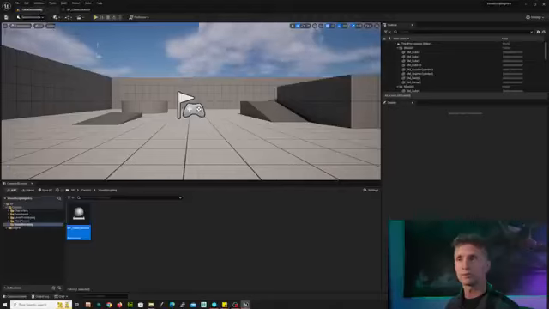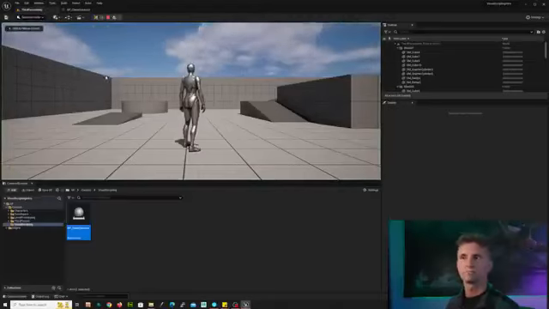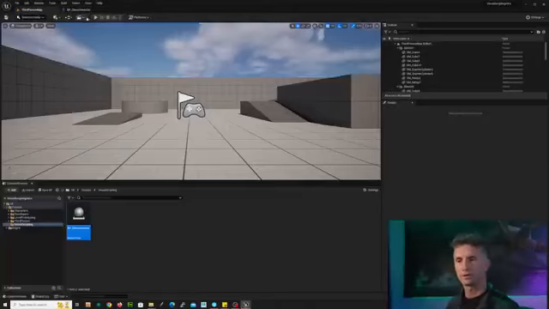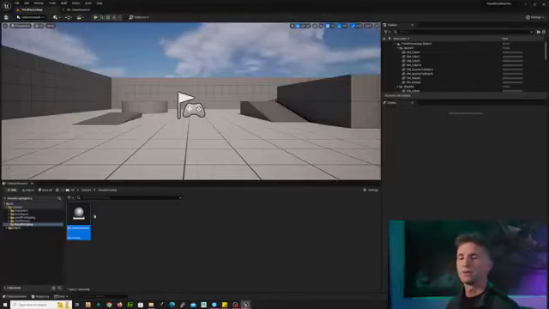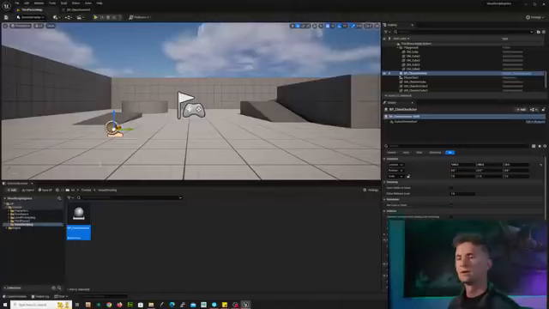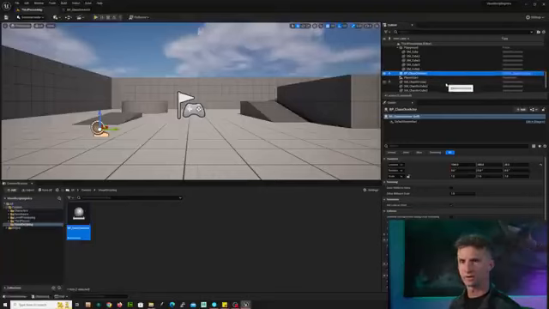If we go back to our third person map and we press play, it doesn't print anything. That is because our new Blueprint Class 1 actor does not even exist in our experience yet. So there's one more piece that we need to do before class is fully ready, even though we're well into class at this point. What we need to do is drag a copy of our actor into the scene. You'll notice when we do this, you can just drag it right in here. It drops it in the world. You can move it around using these handles, up, down, left, and right. You'll notice over in the top right in the outliner, it creates a class 1 actor.